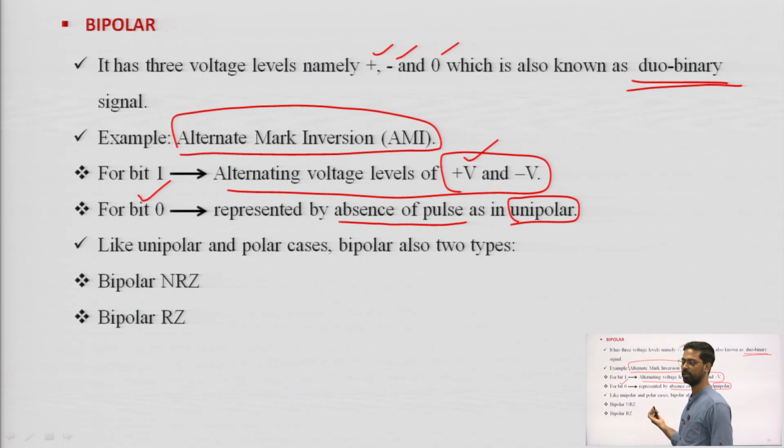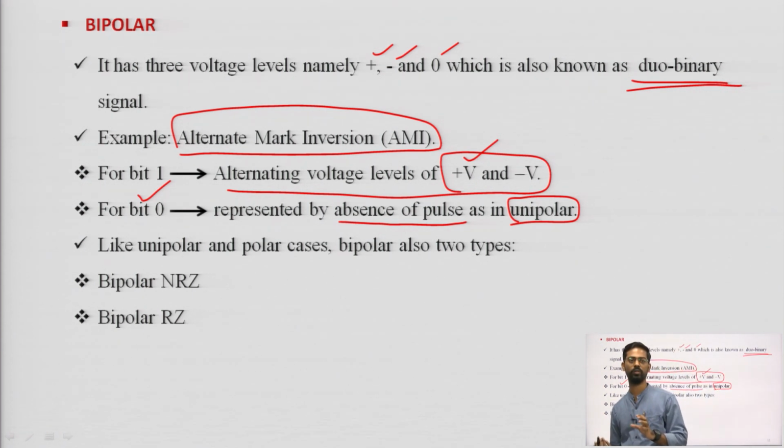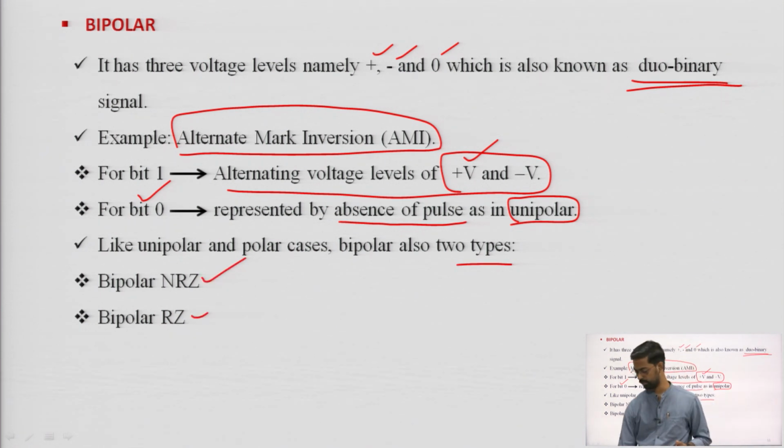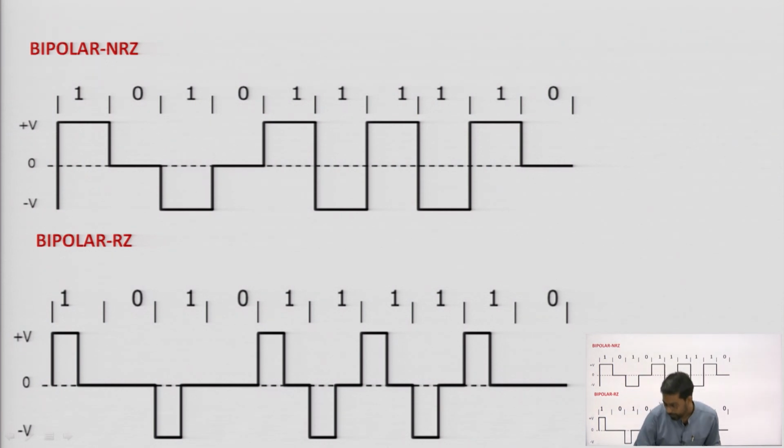Here also, in the bipolar case, for bit 0 the pulse is absent, but in case of polar system, for 0 it is not absent actually, it is minus V. Like unipolar and polar cases, bipolar also has 2 types, that is NRZ bipolar and RZ bipolar. So see what bipolar NRZ is. If 1 is coming, then it is plus V, and if 0 is coming, that is 0. For 0 there is no question.